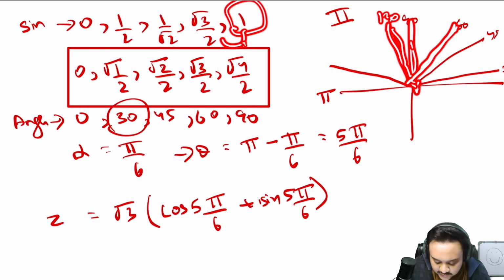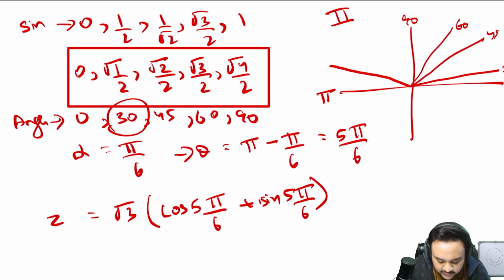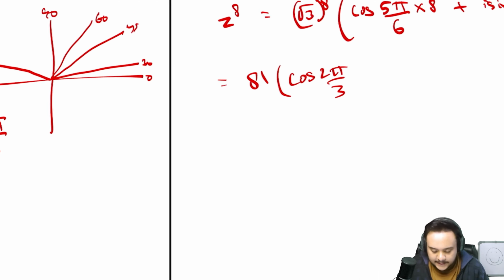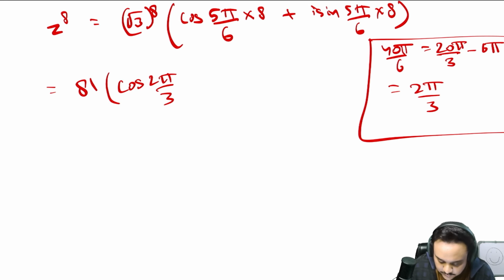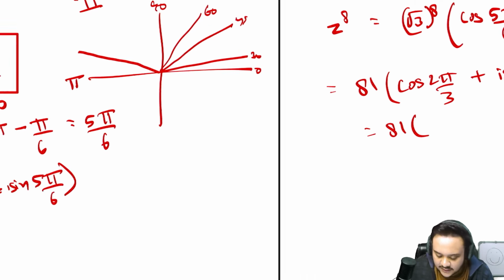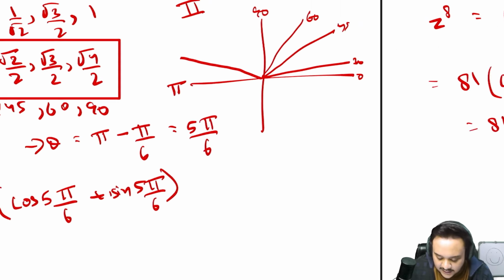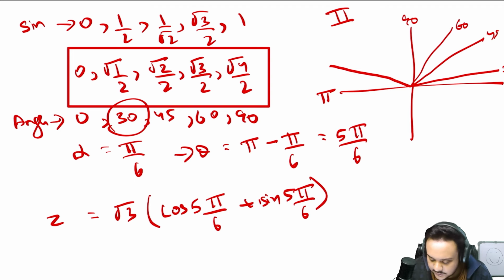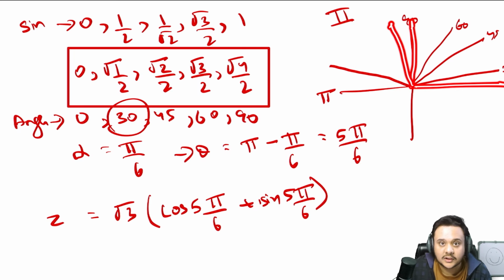So for sine, you are going to get from here, you go here, root 3 by 2. Similarly for cos, you will get this one. Okay, so it is plus i sine 2 pi by 3. This will give you 81. And a very, very important thing to keep in mind is that for cos, we started from 1. We have reached 0 for cos at 90. Now we are going negative for cos.